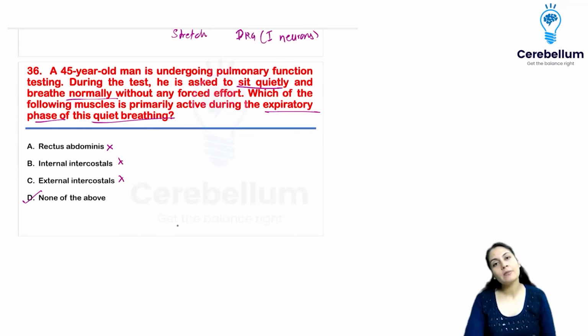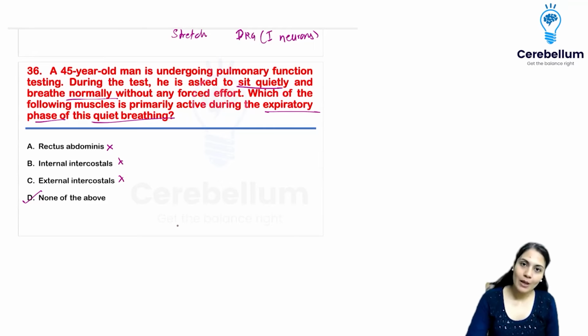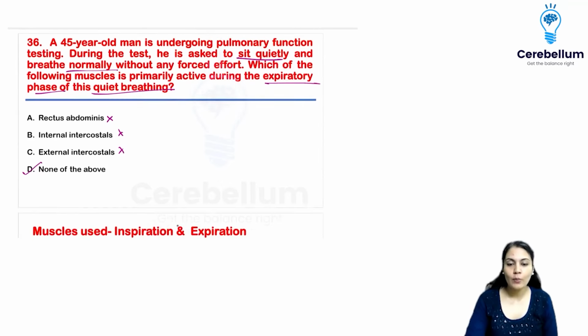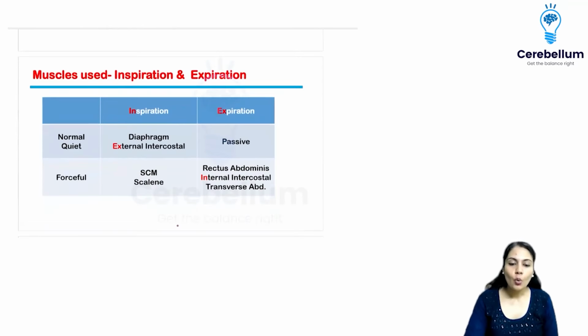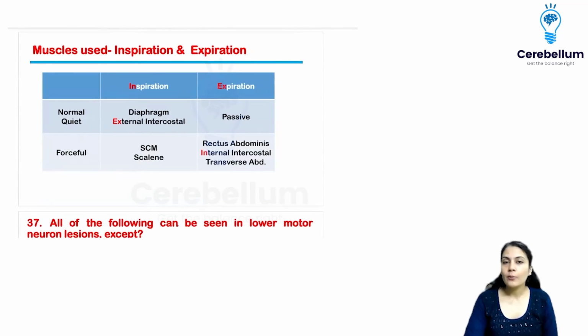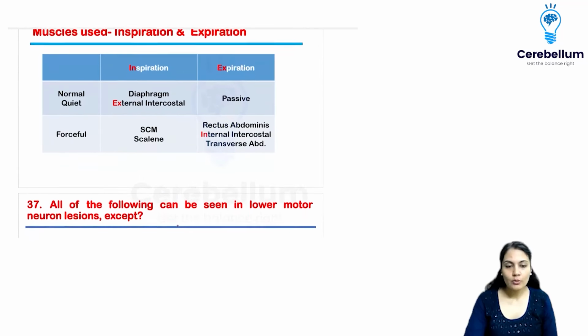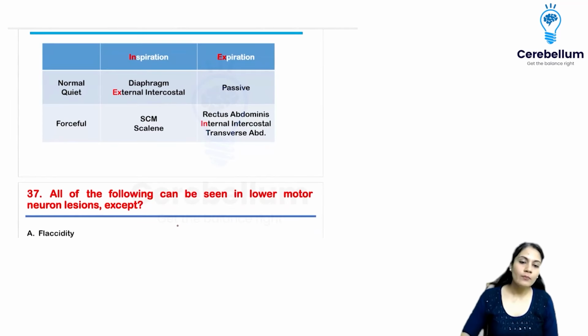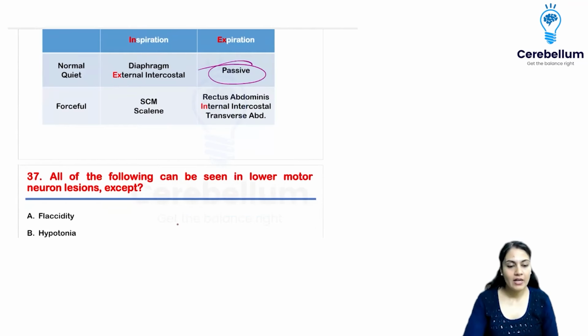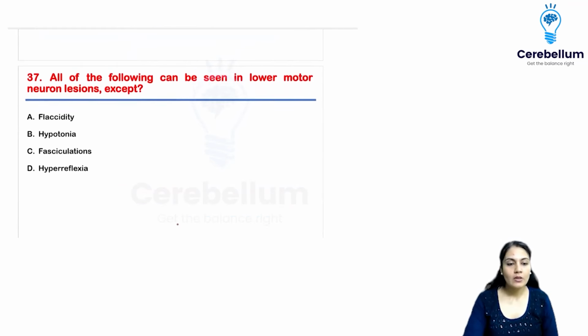External intercostal helps me in the inspiration, so it has no relation with the expiration. Internal intercostal and rectus abdominis are going to help me out in the forced expiration. Over here, they're asking about the quiet ones. In forceful inspiration, you're going to have the sternocleidomastoid and scalene muscles, which are going to help us out. So it is going to be the resting or quiet expiration that we have asked about. So it is going to be none of the above.